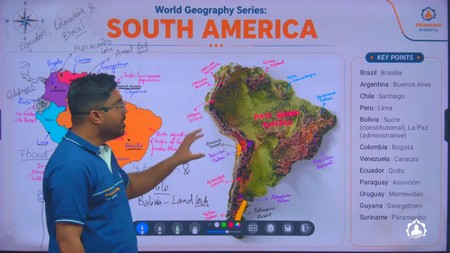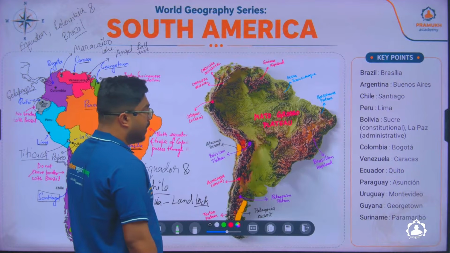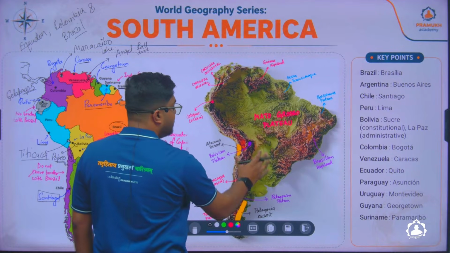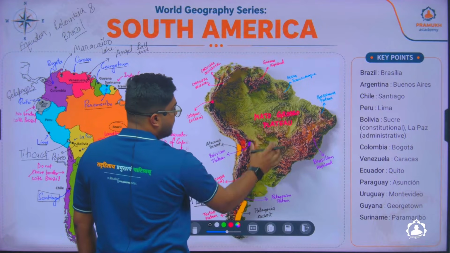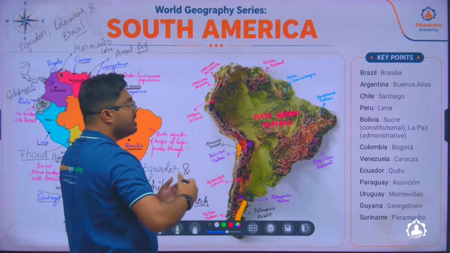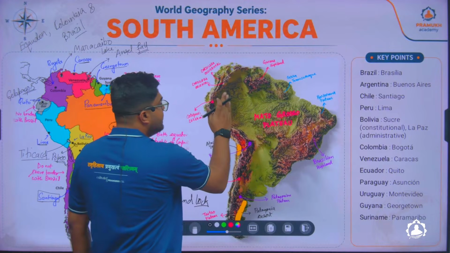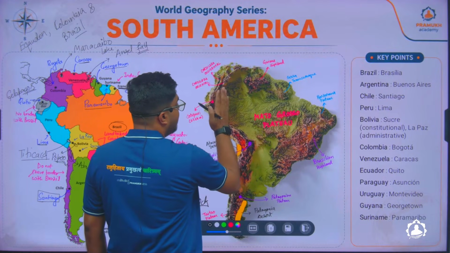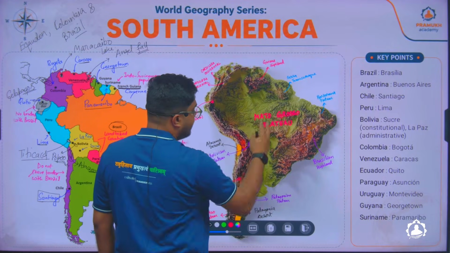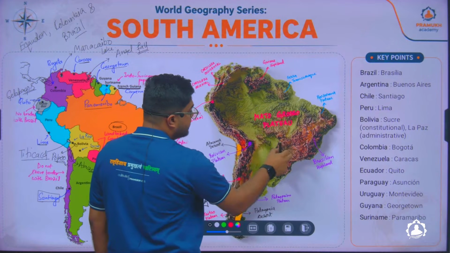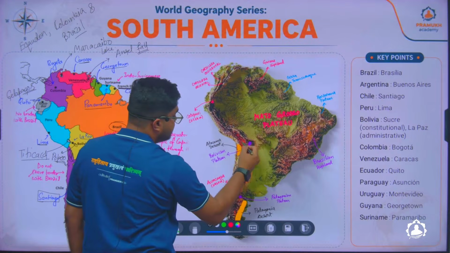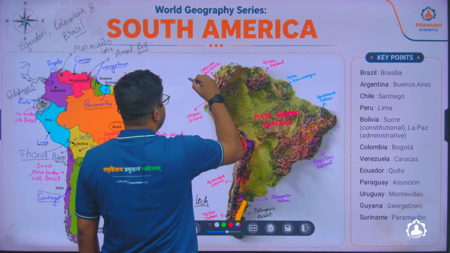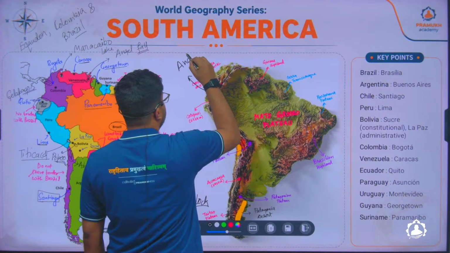Now, if we look into the physiography of South America, you can figure out from this image that this part of South America, this part, and this part, are zones which are lower in height, and these are the zones which are higher in height. So this particular feature which you see is the mountain Andes,